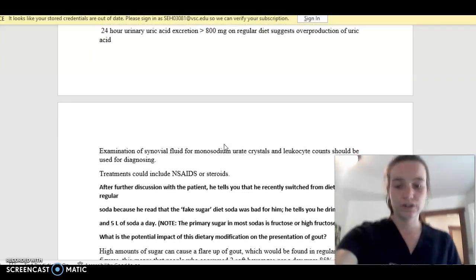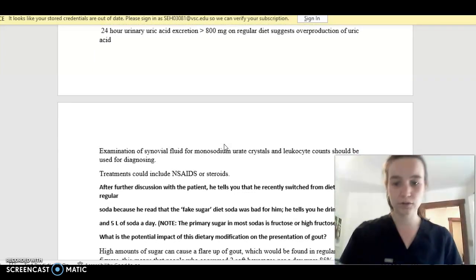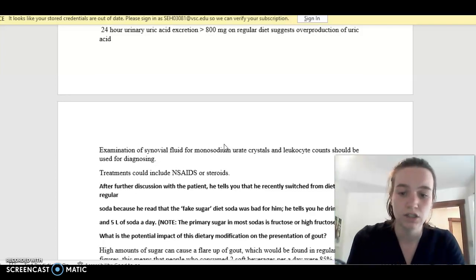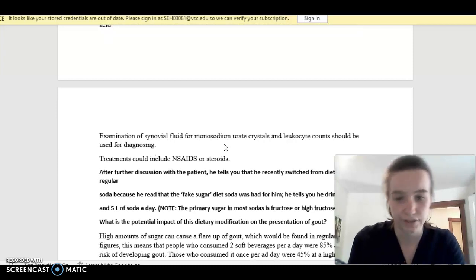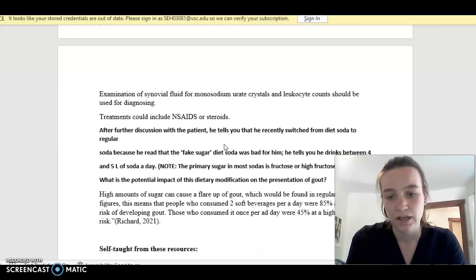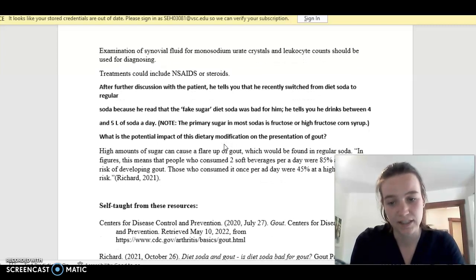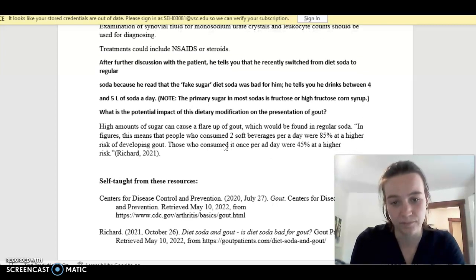Examination of synovial fluid for monosodium urate crystals and leukocyte counts should be used for diagnosing. Treatments could include NSAIDs or steroids. And then, for more information, he later discloses that he just made a switch from diet soda to real soda, and could this impact the presentation of his gout? So the answer is yes.